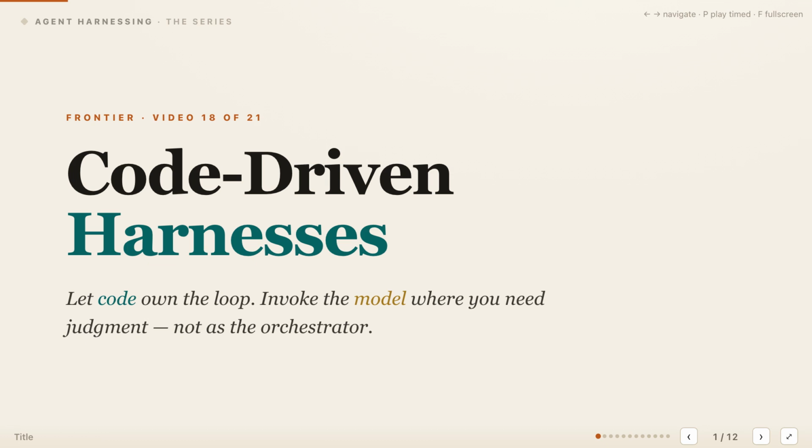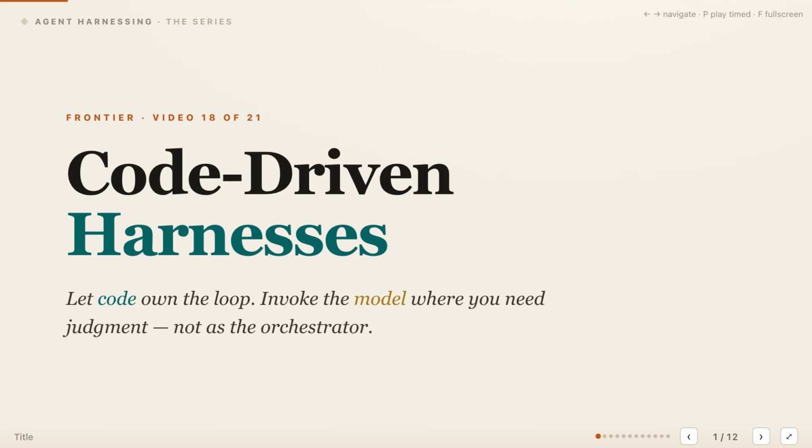We have spent this series designing the software around the model: context, memory, tools, verification, policy, and orchestration. I'm Mehrdad, and this video begins the frontier section by changing who controls that software. Let code own the loop, then invoke the model only where the work requires judgment.